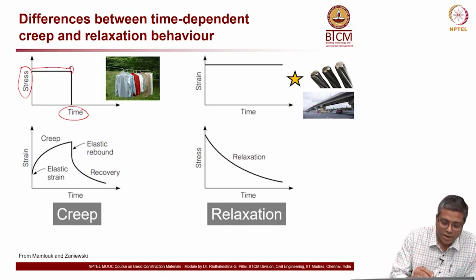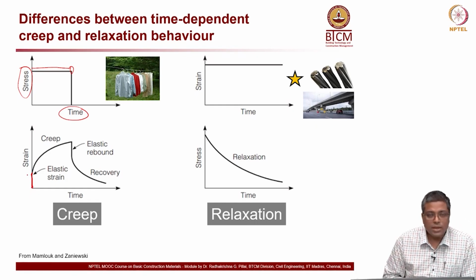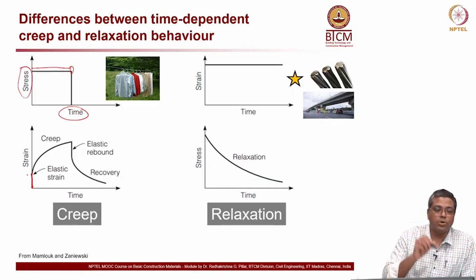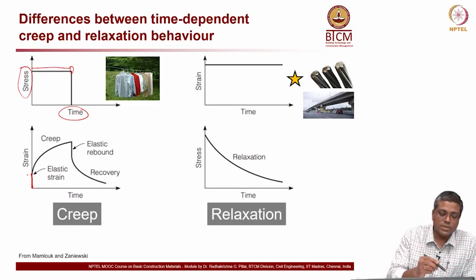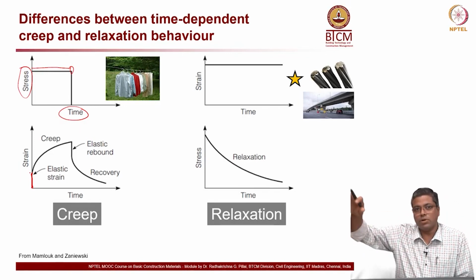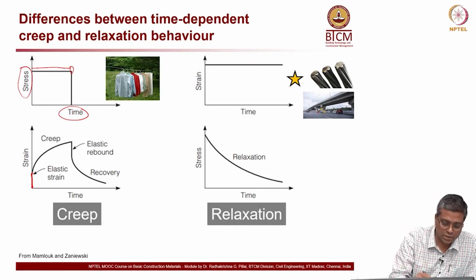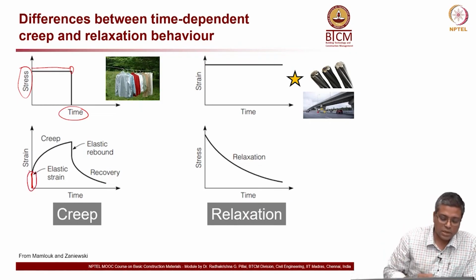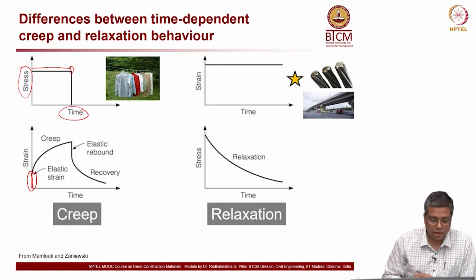So, let us say this load is applied, and here you have an elastic strain. The moment the shirts are put on the string, you have some immediate strain. The string which was horizontal will immediately sag, right? That is indicative of the elastic strain.